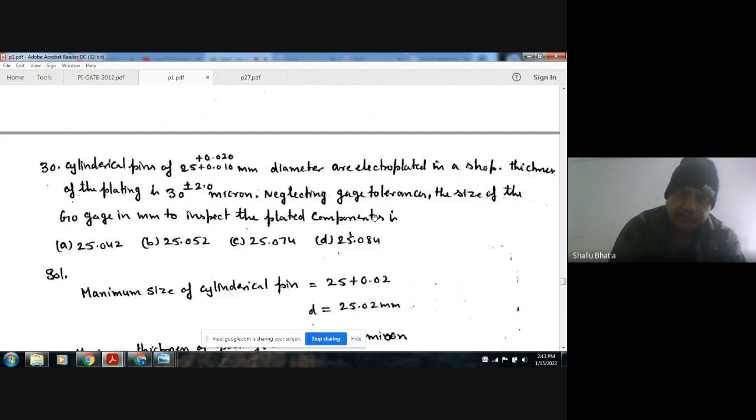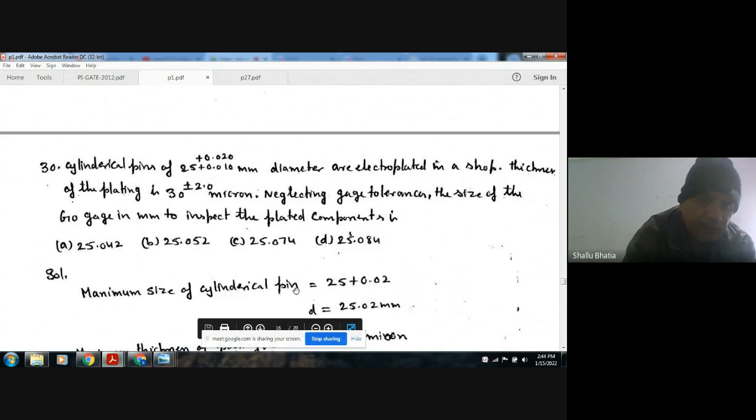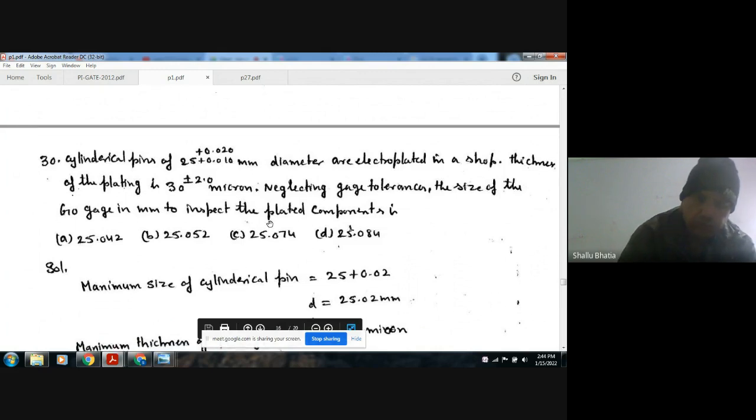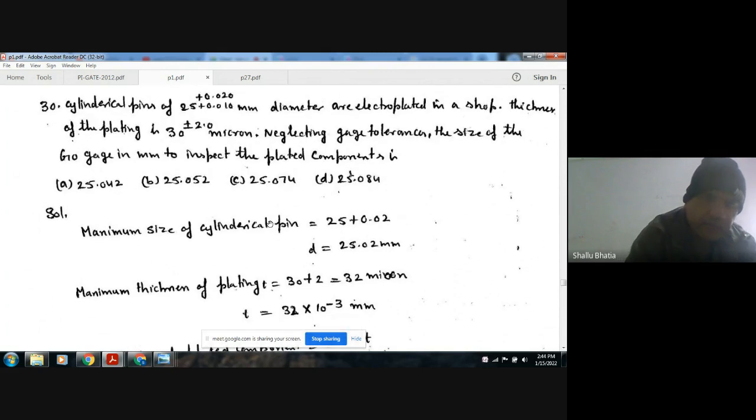Neglecting gauge tolerances, the size of the go gauge to inspect the plated component is? Here the cylindrical pins are given with the limits like this. So the maximum size of the pin is 25 plus 0.02 diameter, and the maximum size of the plating is 30 plus 2 in micron, that is in mm.